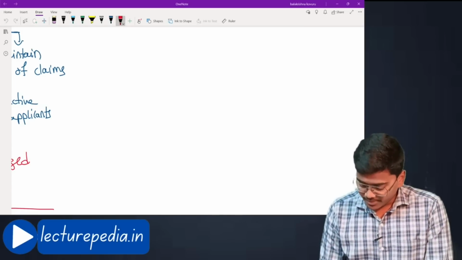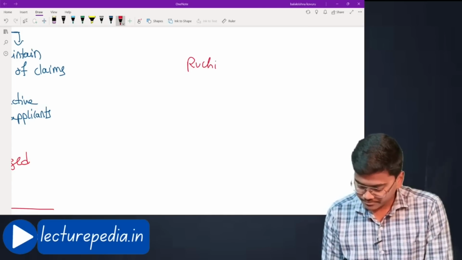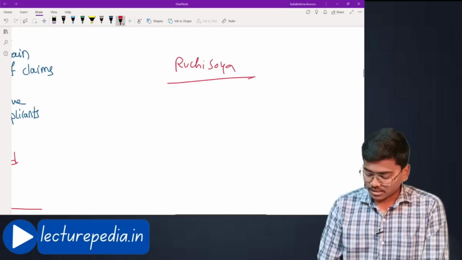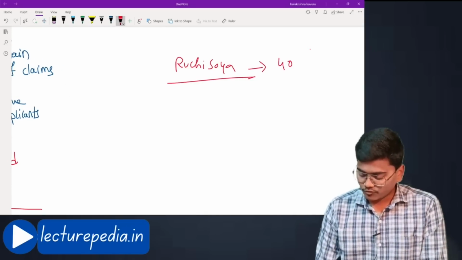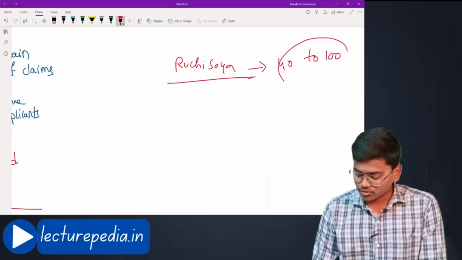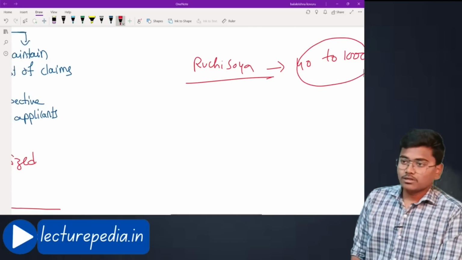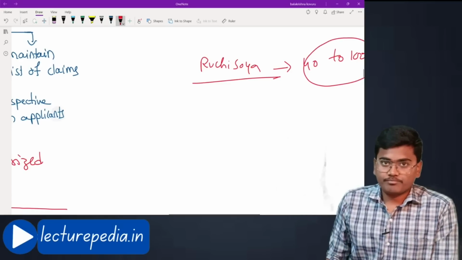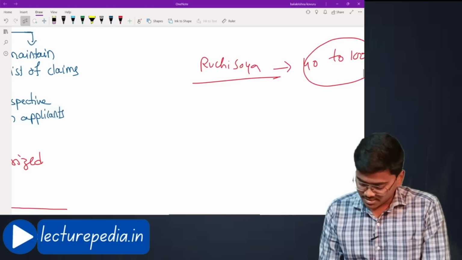There was a company by name Ruchi Soya. In the 2 years back, the company share has risen from 40 rupees to 1000 rupees. Now, this Ruchi Soya has become insolvent. CIRP was initiated against this Ruchi Soya.